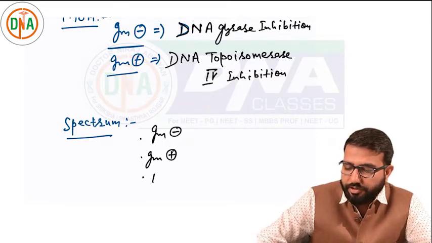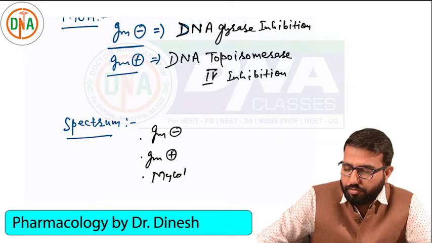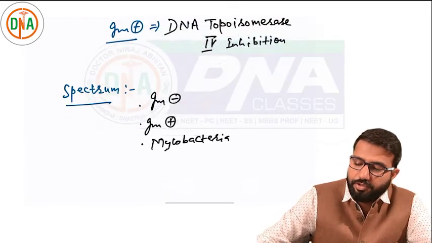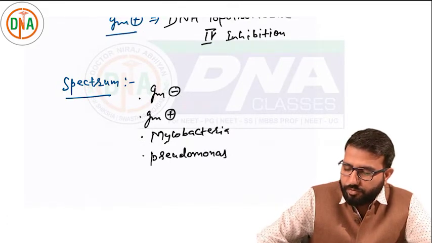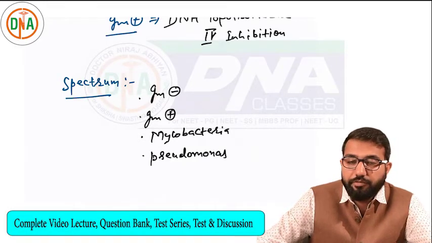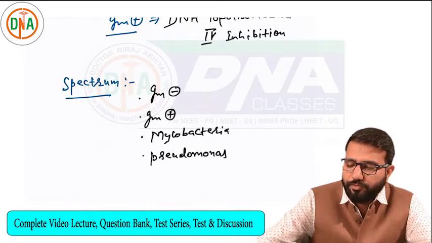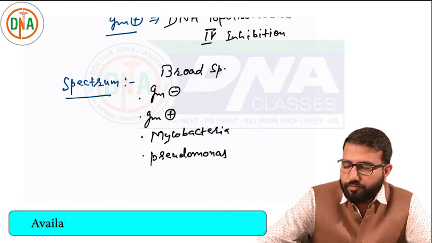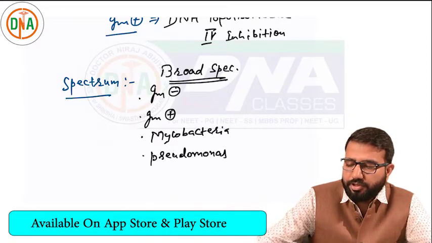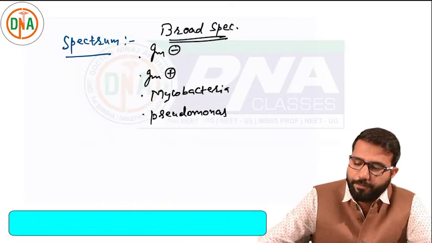These drugs are effective against mycobacteria also. Some of them are having the effect against Pseudomonas. Definitely not a choice of drug, but they are having the effect. The spectrum is good. These are considered as broad spectrum antibiotics.